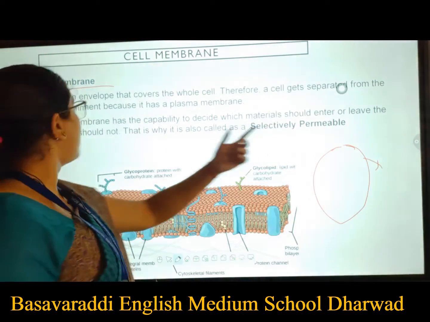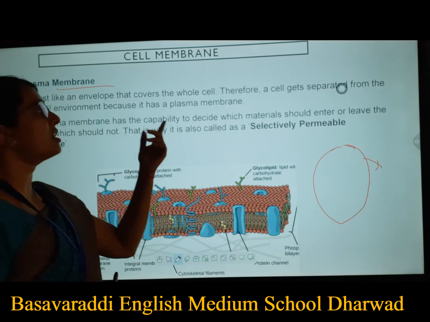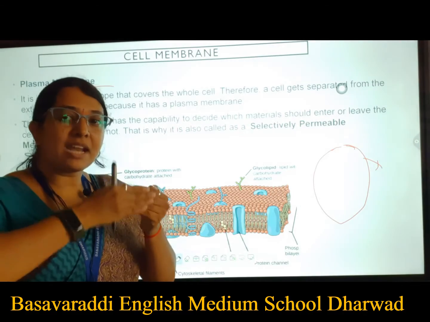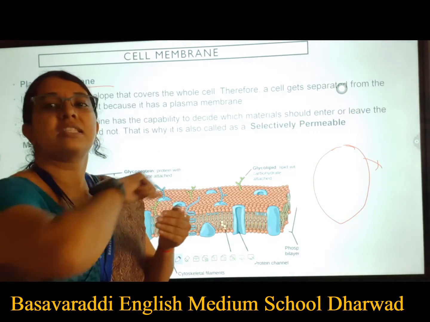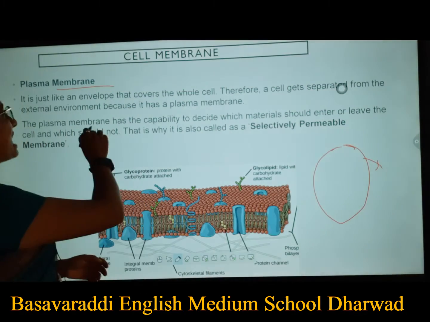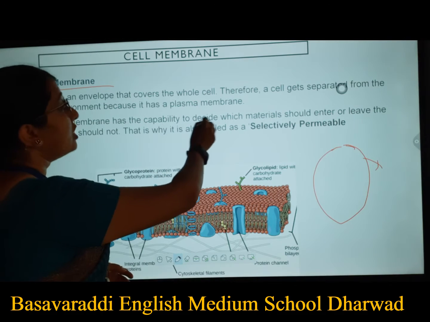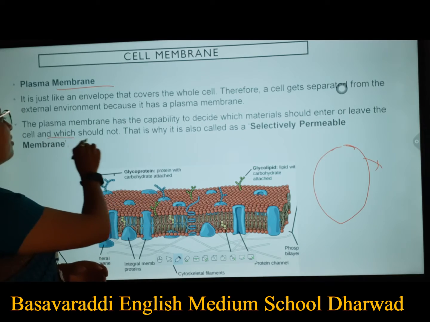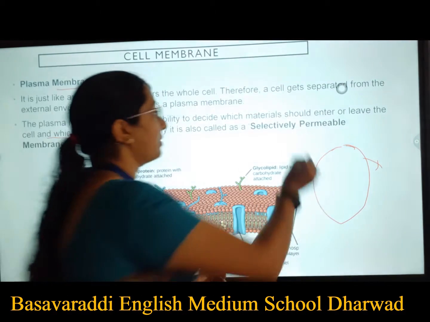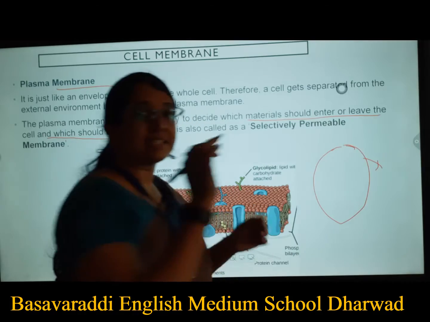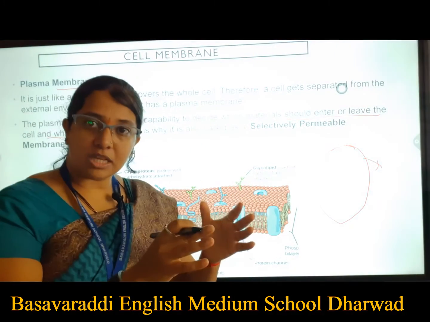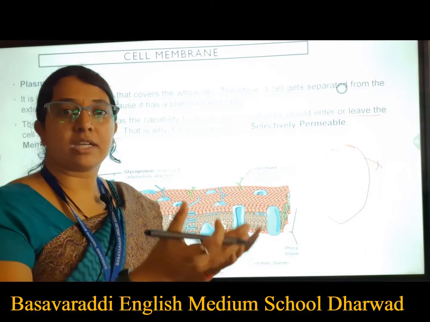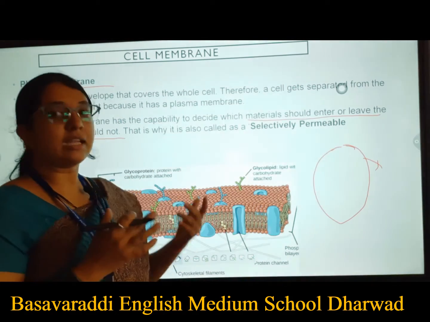Therefore, a cell gets separated from the external environment because of its plasma membrane. So this plasma membrane separates the cell from the external surrounding environment. The plasma membrane has the capability to decide which material should enter or leave the cell and which should not. This is very important. This plasma membrane decides whether a particular material has to enter the cell or exit it.